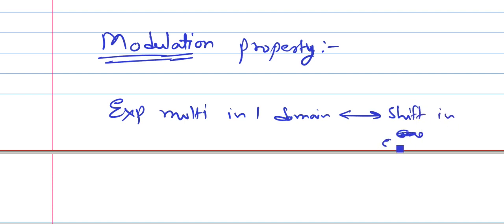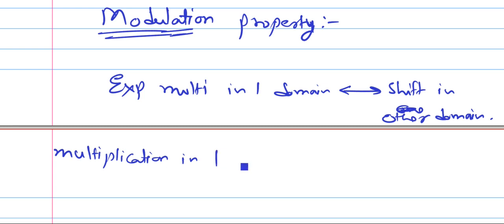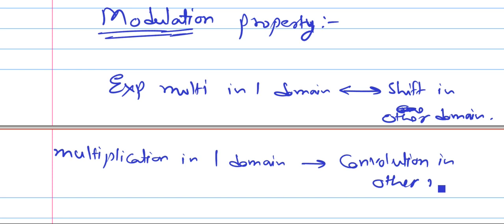Shift in the other domain. So exponential multiplication in one domain gives a shift in the other domain. Similarly, if I have multiplication of two signals in one domain, it will give me convolution in the other domain. So multiplication in one domain results in convolution in the other domain.